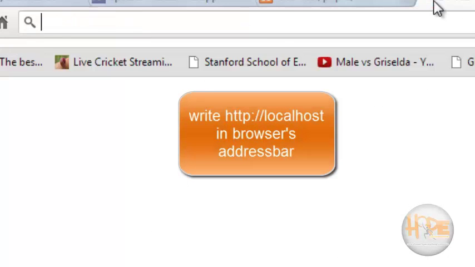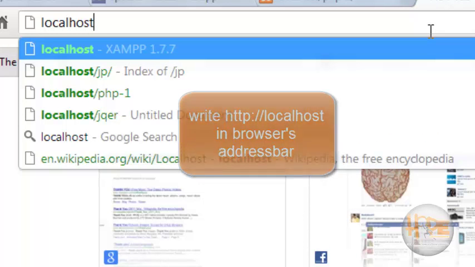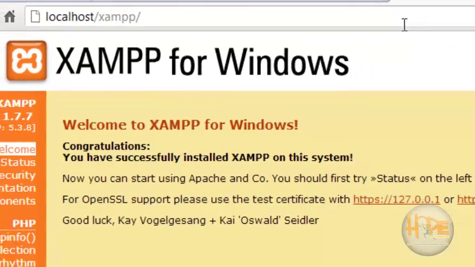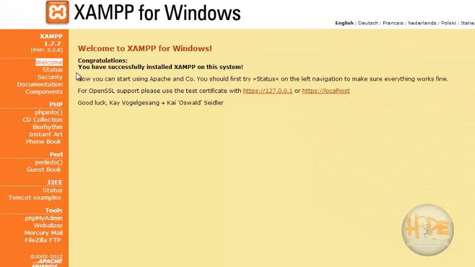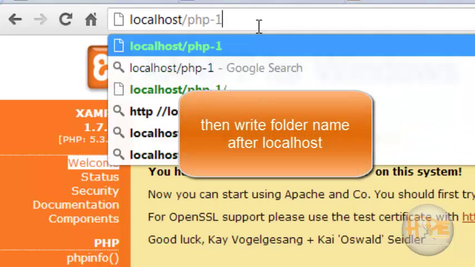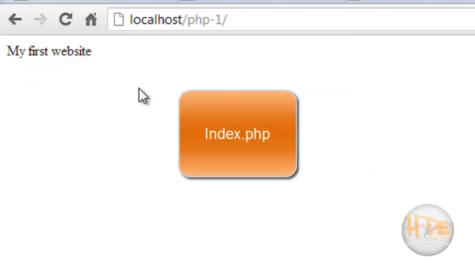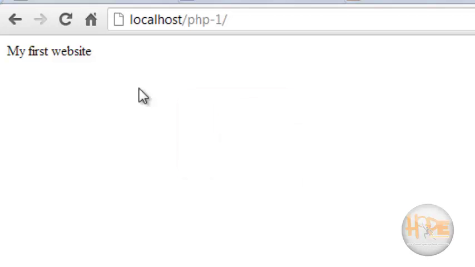First, write localhost in the URL. So it will open your XAMPP page. Now just write your folder name here, php1. So this is the output of my PHP script. So my XAMPP server is running perfectly.